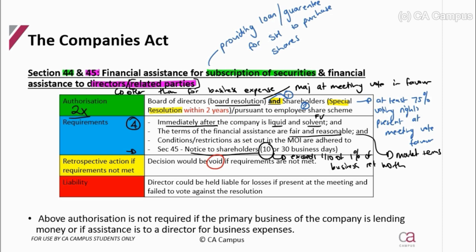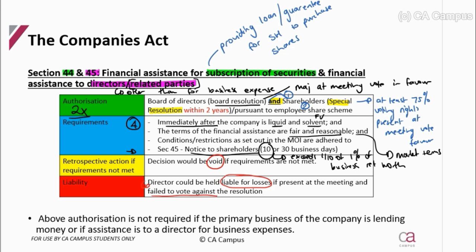But just note, if a director was present and they failed to vote against this decision, they will be held liable for losses as a result of this decision. Note there, guys, you have to vote against the decision. It's not good enough that you chose not to vote, because then you will still be held liable as a director.